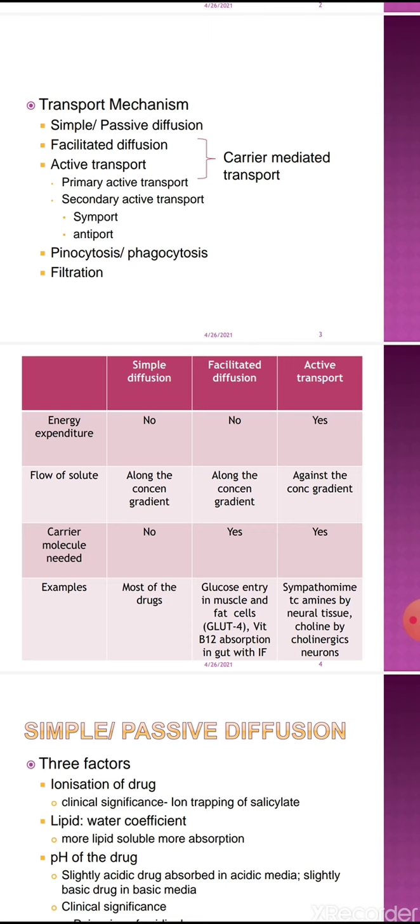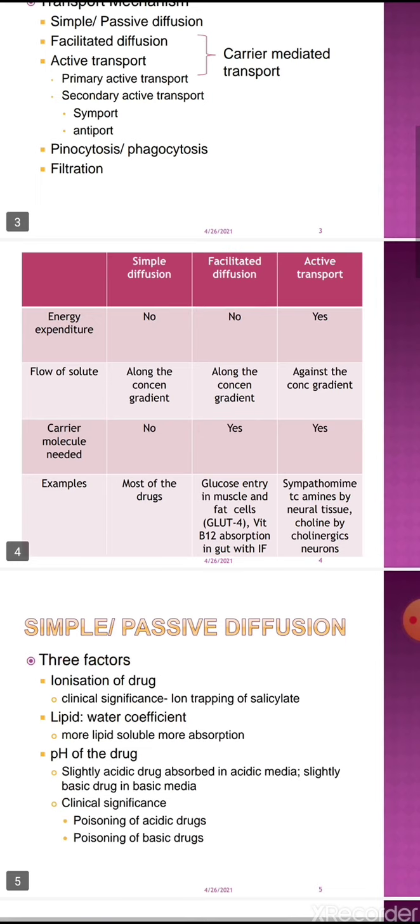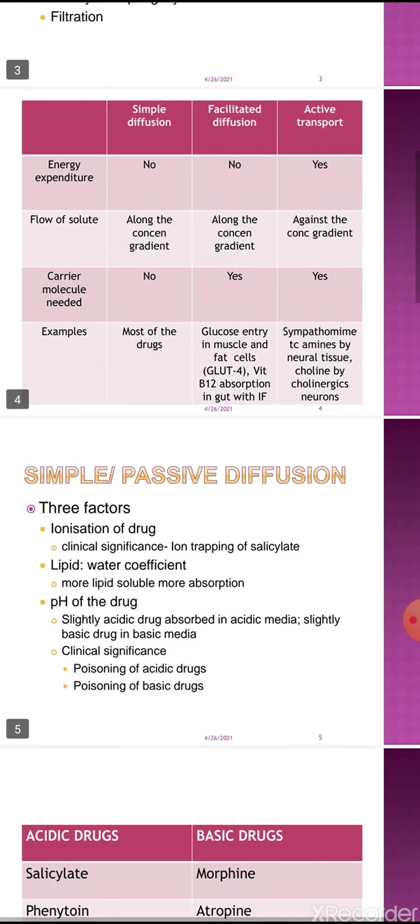As most of the drugs are transported through simple diffusion, we will discuss in detail simple or passive diffusion. It depends upon three factors. It is a very important topic, and questions are very frequently asked from this slide. Simple diffusion is dependent upon three factors. First one is ionization of drug.